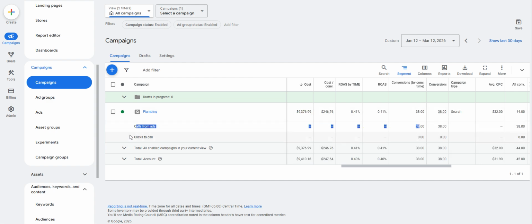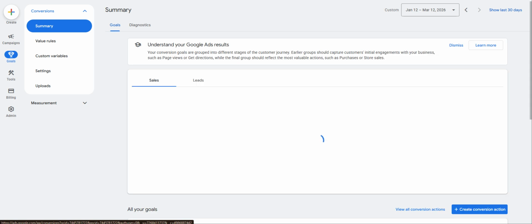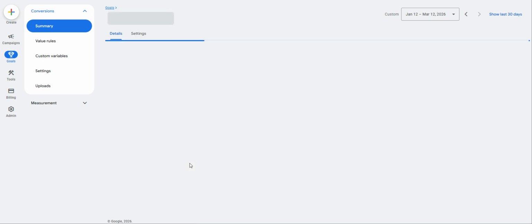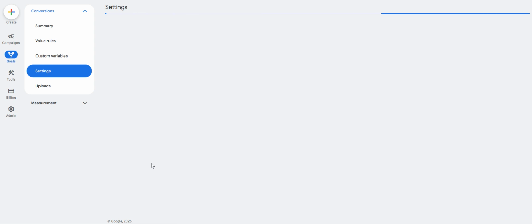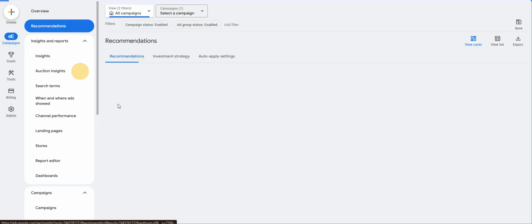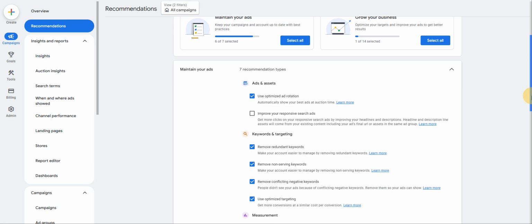But first issue, again, we're under tracking, meaning we aren't tracking website calls and we aren't tracking form submissions, right? So we're missing 2 conversion goals, right? Does that make sense what I'm saying? We should also be tracking people who go to the website and call directly. And we should be tracking people who fill out a form or request a callback on your site. So that's the first and foremost. That's the most important thing that I would go ahead and add in.